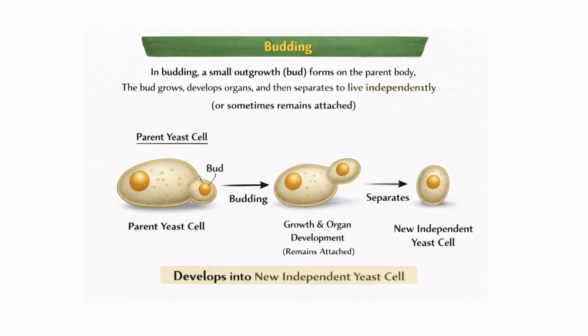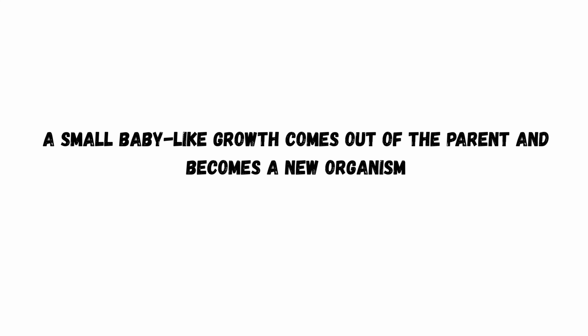Next one is budding. In budding, a small outgrowth, which is a bud, forms on the parent body. The bud grows, develops organs, and then separates to live independently or sometimes remains attached. In simple words, a small baby-like growth comes out of the parent and becomes a new organism.